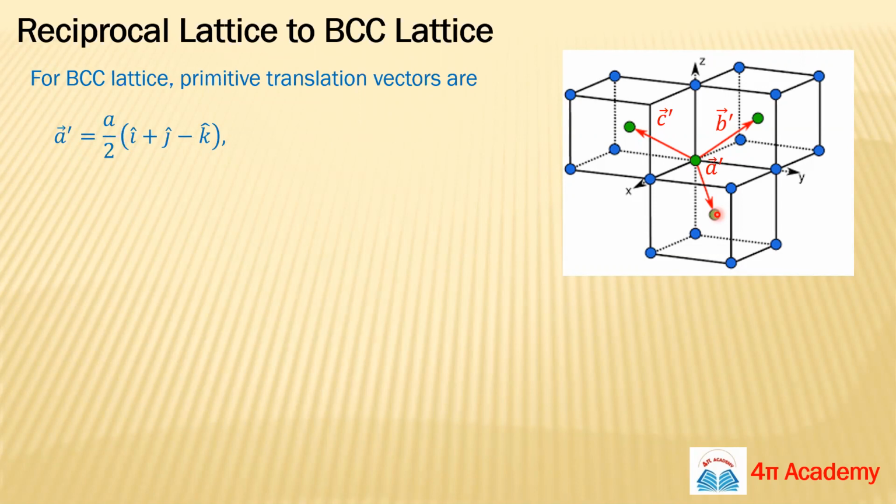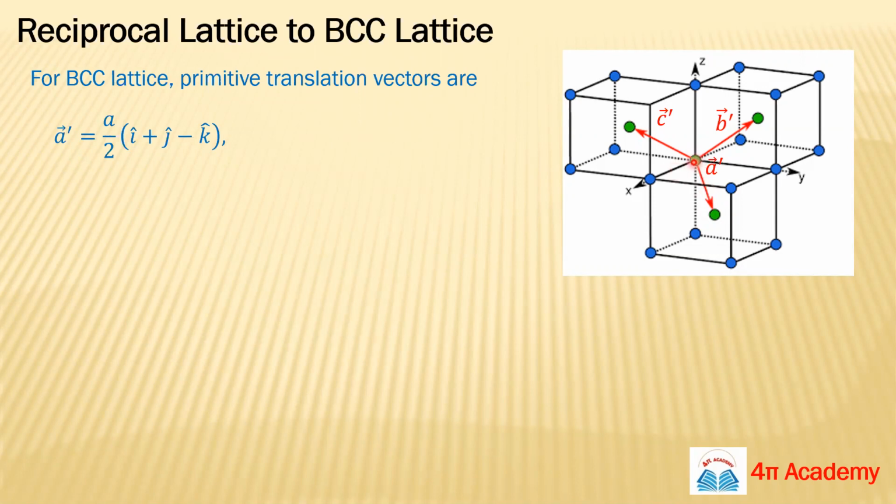A by 2 i plus j, A by 2 j, and minus k by 2. Half of the coordinate. Okay, so this is inside the body position. So if we want to go here, we will go like this. This is your origin now.